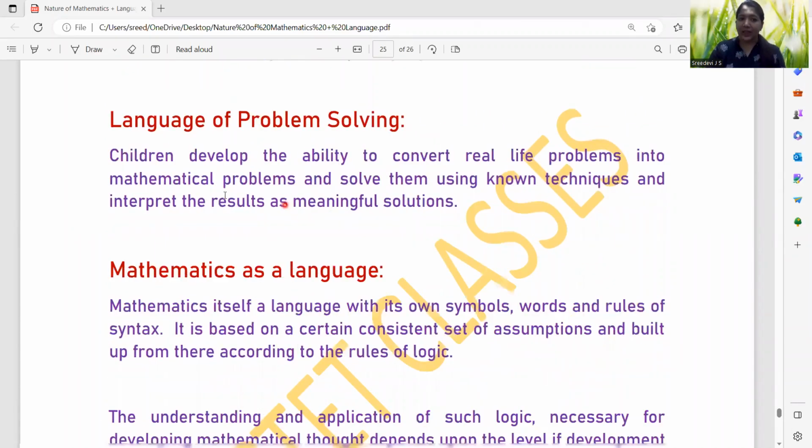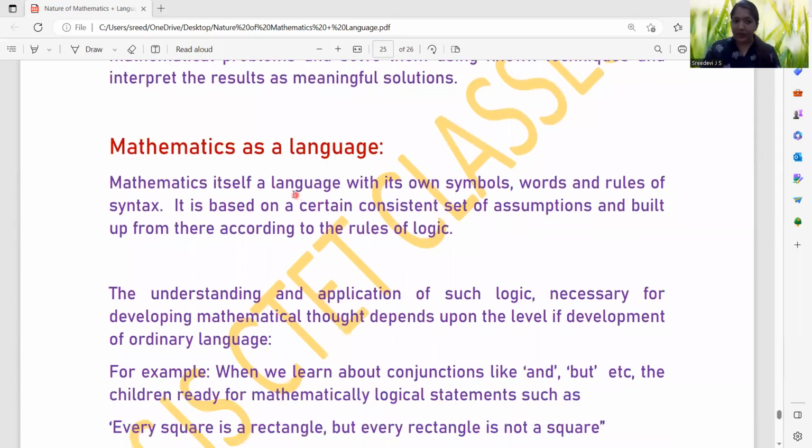Okay. Then the language of problem solving. Children develop the ability to convert real-life problems into mathematical problems, solve them using known techniques, and interpret the results as meaningful solutions. So interpreting real-life problems into mathematical language and then solving them, that is the language of problem solving.